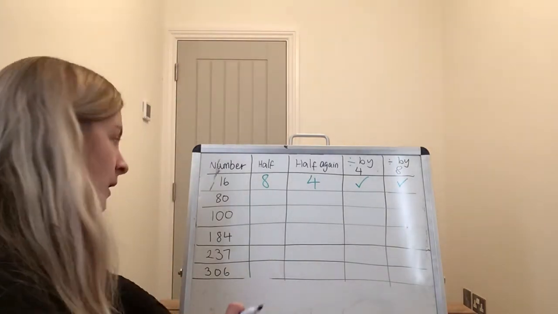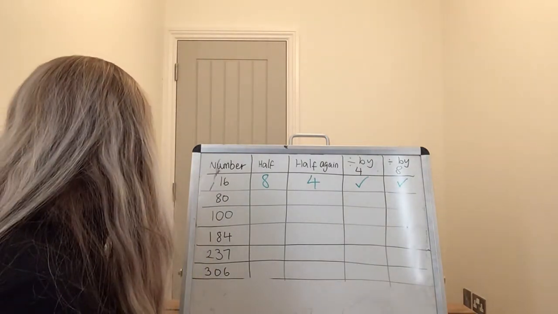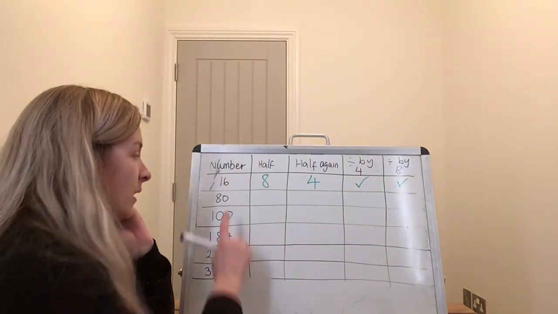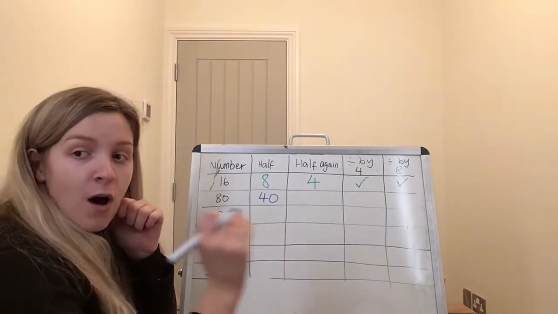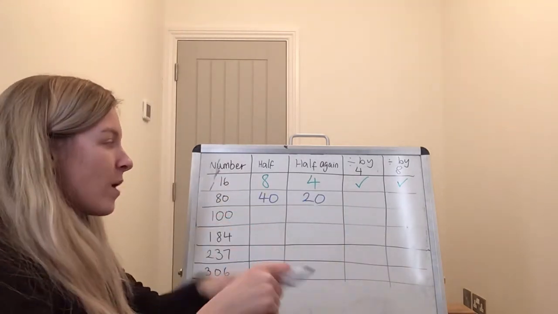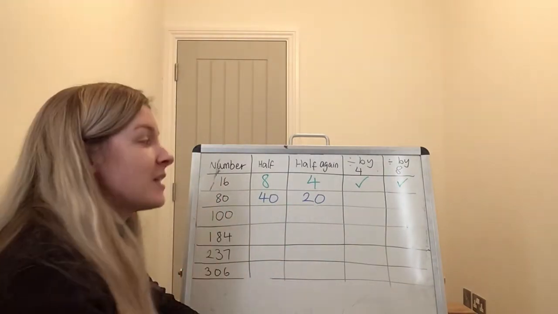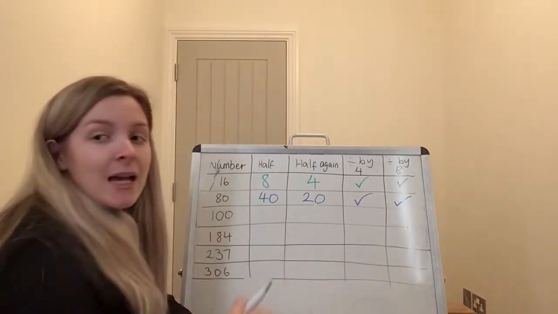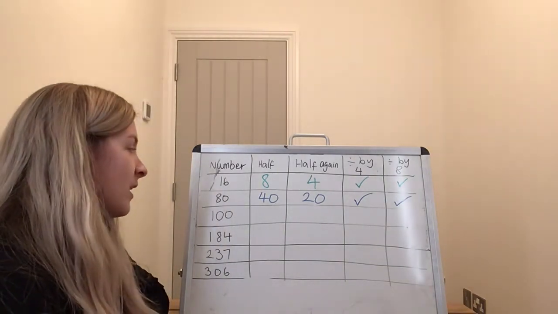Hopefully so. Let's have a look at a different number then. I'm going to swap colours, changing across to blue. Let's have a look at 80. Okay, let's half it. 40. Half it again. 20. When we halved it twice, once, twice, was it an even number? Yes, it was. So that must mean it's divisible by 8 and by 4. Okay? Let's try 100.